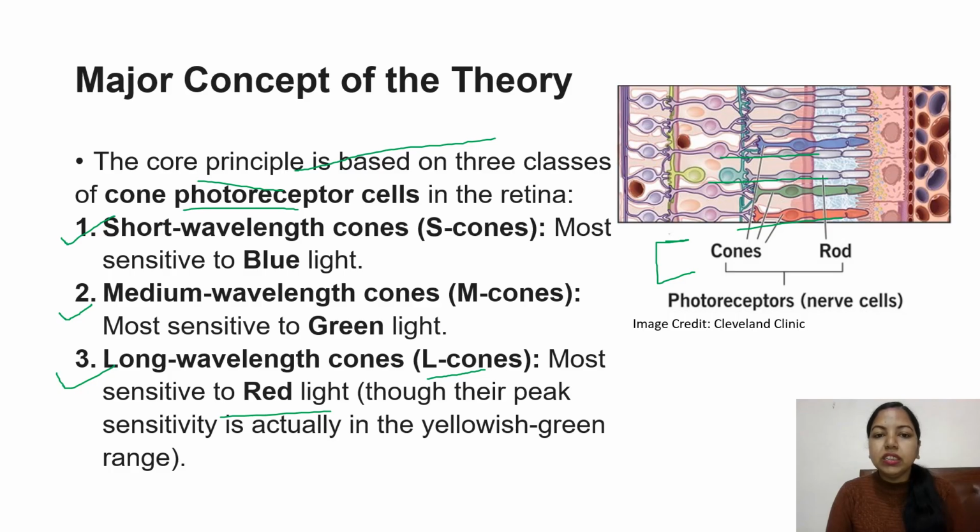So what are the three classes of cone photoreceptors? They are short wavelength cones, medium wavelength cones, and long wavelength cones. Short wavelength cones are sensitive to blue light, medium wavelength cones are sensitive to green, and long wavelength cones are sensitive to red.